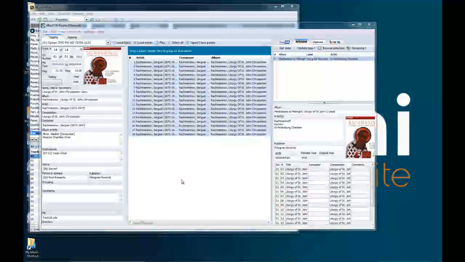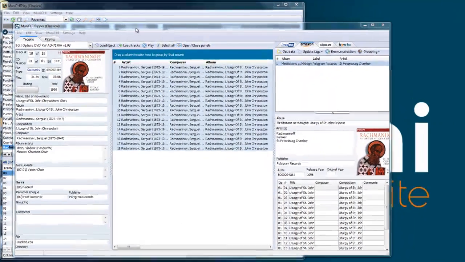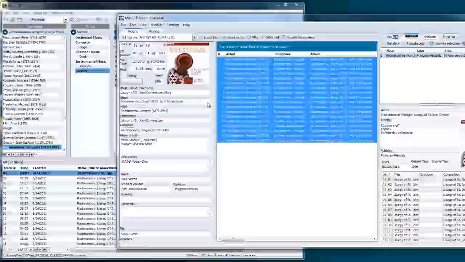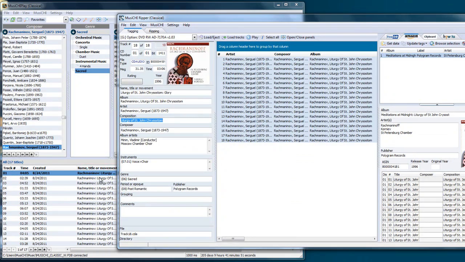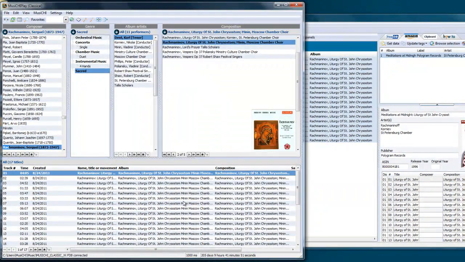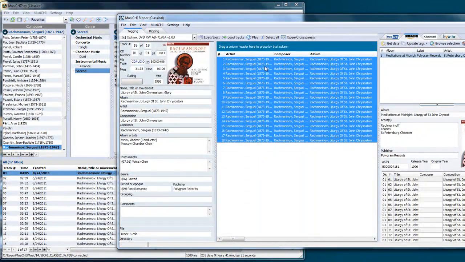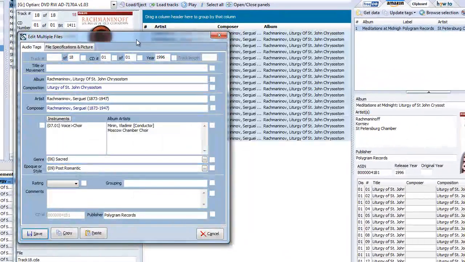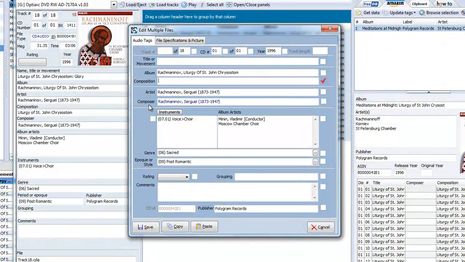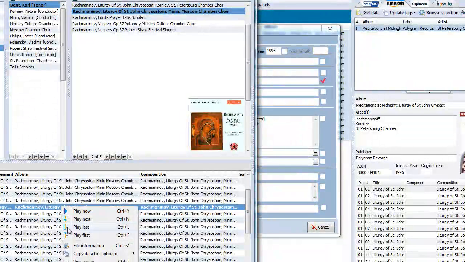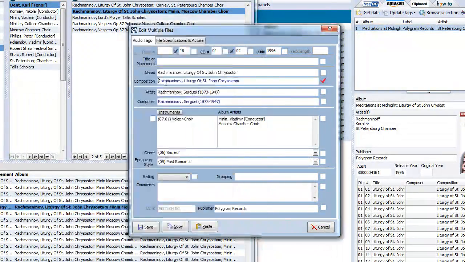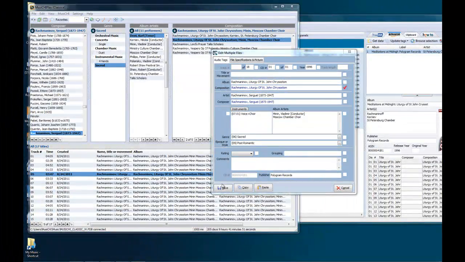As you just saw, it's very easy to share information using the manual data entry form to pass info between the various apps of MusiCHI Suite. One field that I left on purpose untouched is the composition field, because there is also another feature. You can copy the compositions right away. So if you were to open here in the Reaper all the tracks, and let's put composition to blank, if I go to the player and I say right click, copy data to clipboard, composition, or Control K, it came here. Now you can save,